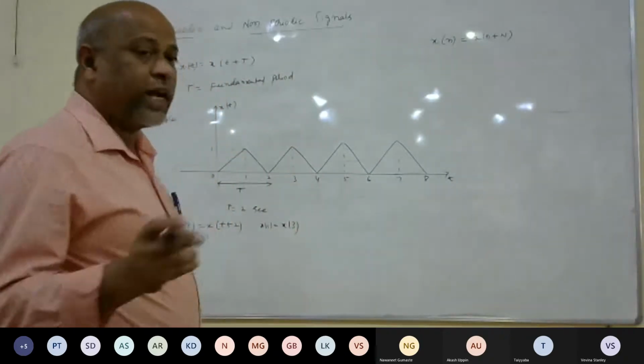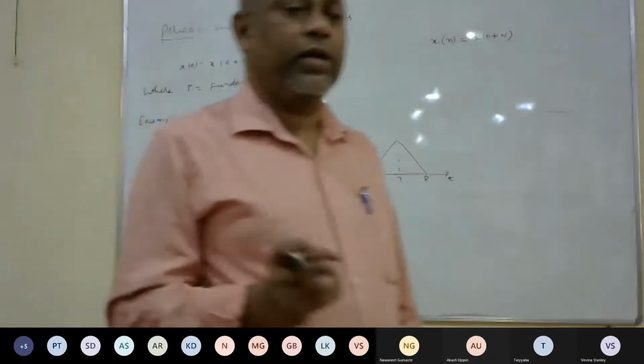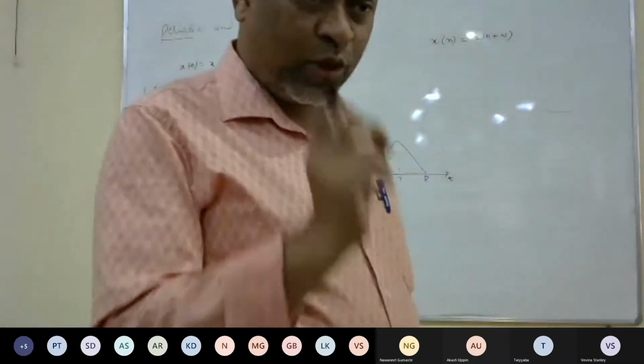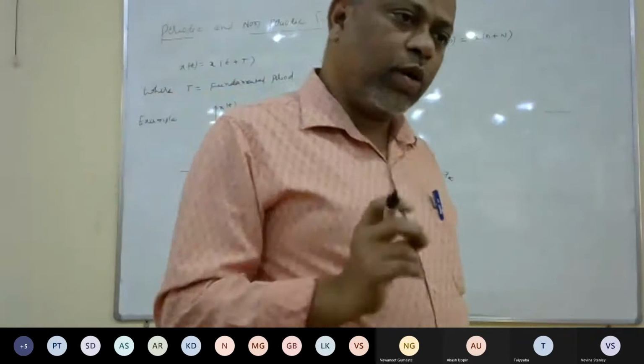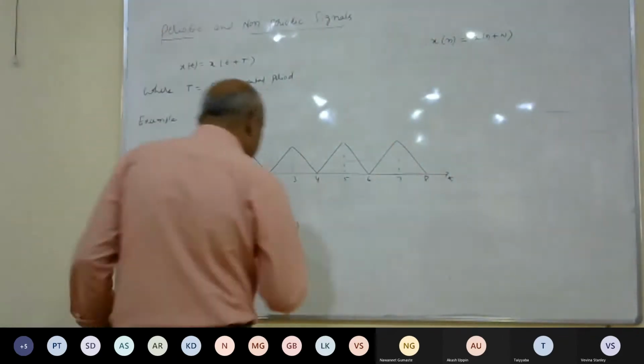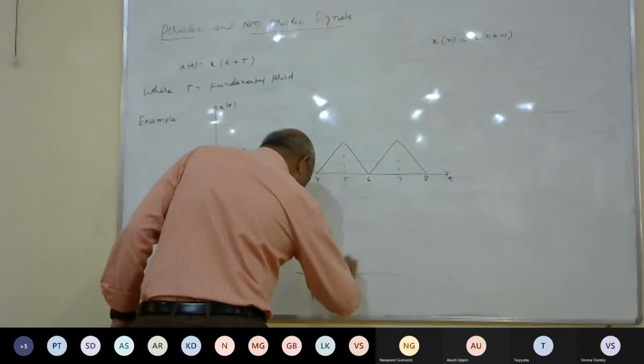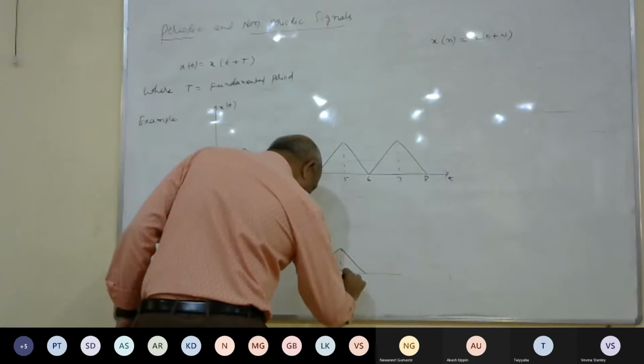If a signal does not satisfy this condition, x of t is equal to x of t plus capital T, then we'll call such a signal a non-periodic signal. For example, suppose the signal is like this.